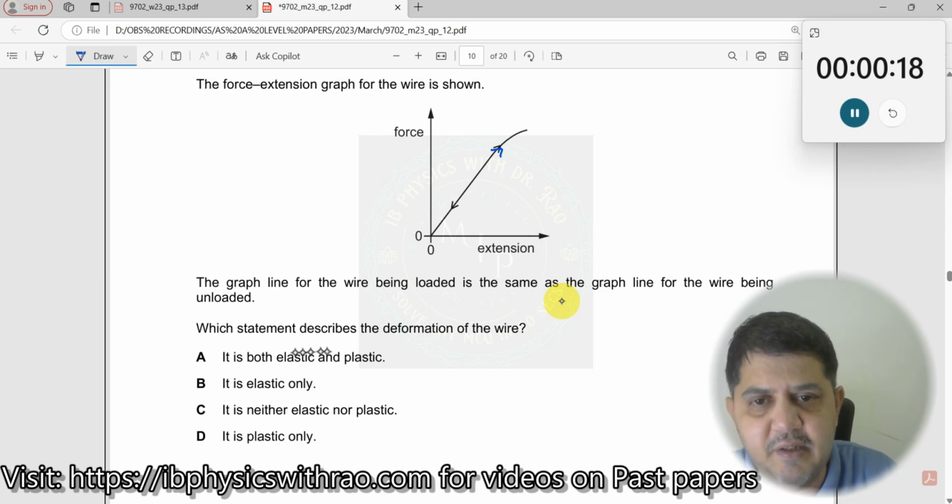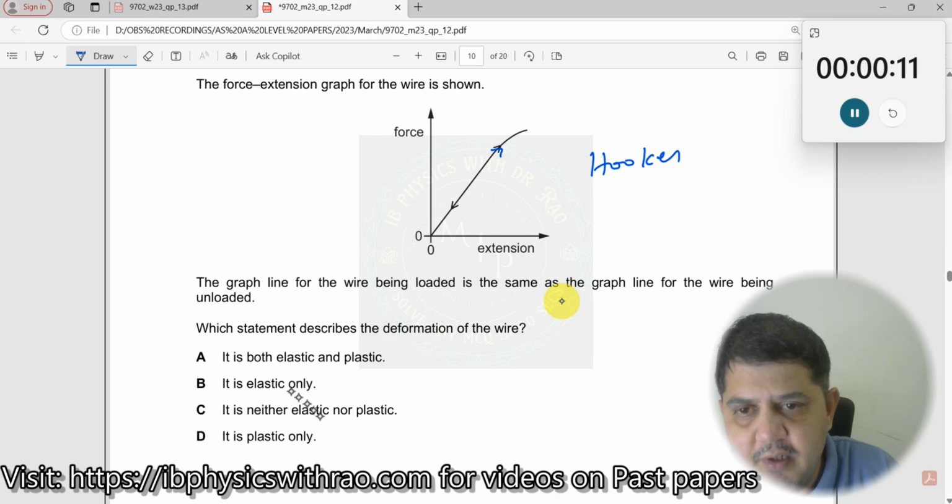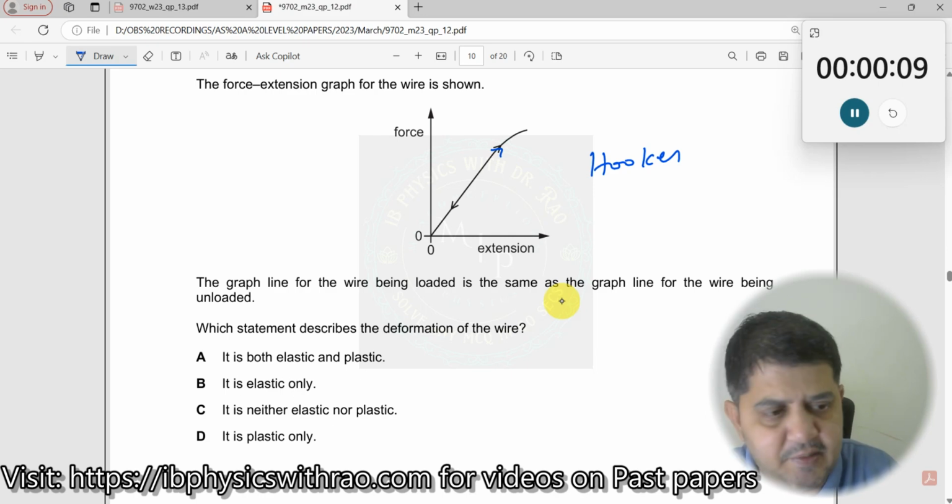Which statement describes the deformation of the wire? When things like this happen, what can you say? It is perfectly obeying Hooke's law. Now, is it both elastic and plastic? Is it both elastic and plastic?